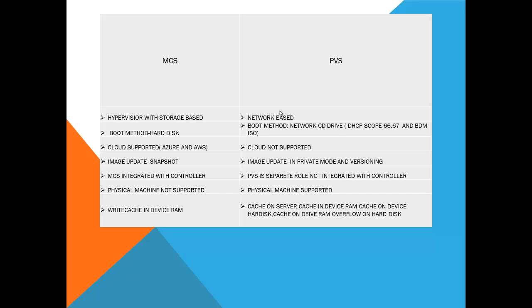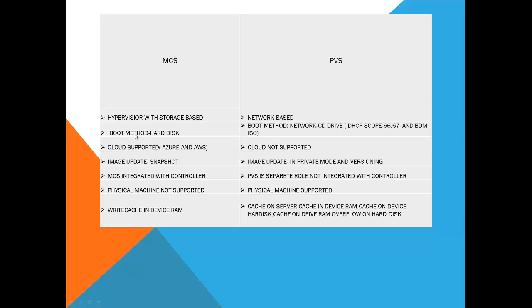Now I am going to explain the differences between MCS and PVS. MCS is based on storage, PVS is network. Without adding the hypervisor into the Studio console, we can't create an MCS-based machine catalog. But for a PVS-based machine catalog, there is no need to add the hypervisor into the Studio console.